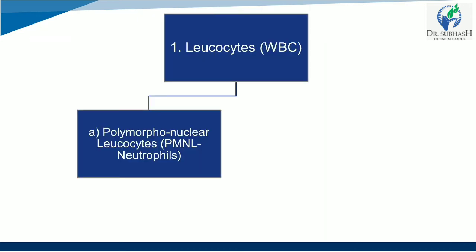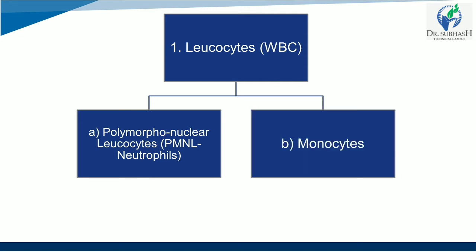They are classified into two: A, polymorphonuclear leukocytes, PMNL or neutrophils, and B, monocytes. If we talk about neutrophils, as they have a multi-lobed nucleus, they are normally called polymorphonuclear leukocytes, PMNL neutrophils. Neutrophils are short-lived. Their lifespan is very short, and they are highly motile phagocytic killers. They can move from one place to another.